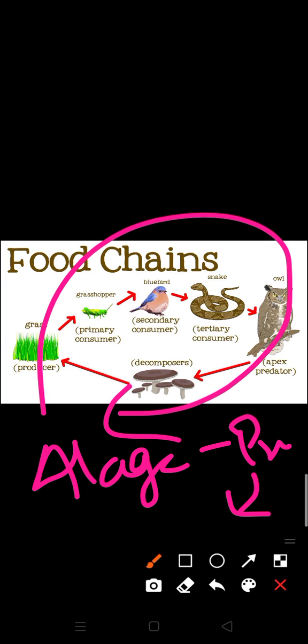Then these protozoans are eaten up by small fishes, and small fishes are eaten up by big fishes. So phytoplanktons or algae are known as producers, protozoans or zooplanktons are herbivores, small fishes are primary carnivores, and big fishes are the large carnivores, secondary or tertiary carnivores. By this we can understand the food chain.